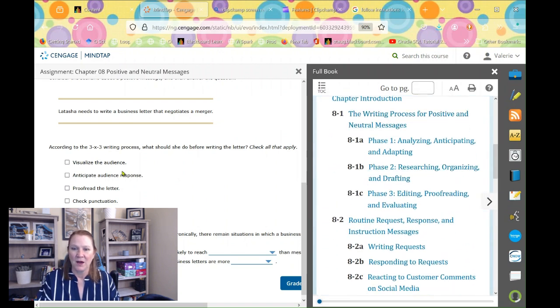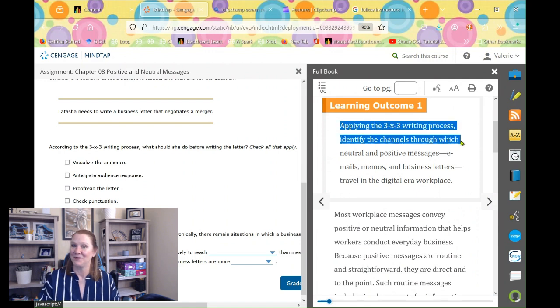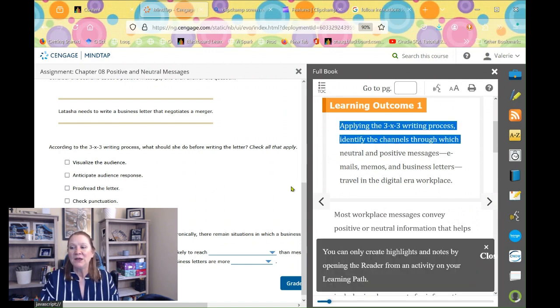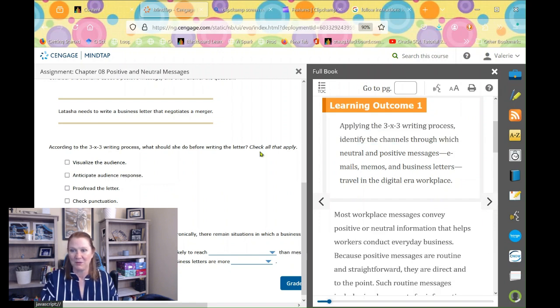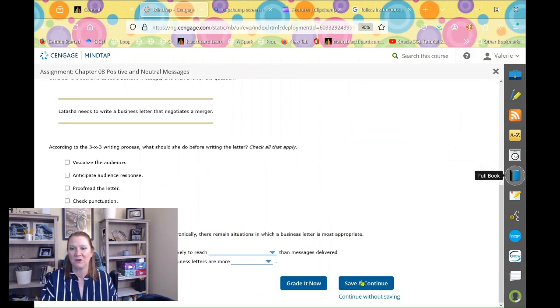And so according to the 3x3 writing process. So we go to the chapter and see if I can find anything applying the 3x3 writing process. Okay, so there you go. So I want you to actually go through and use the book. Remember, you can do it side by side here to answer the questions when you're done with the book. Remember, save and continue and go to the next set of questions, okay?